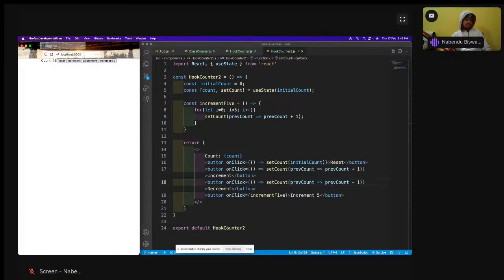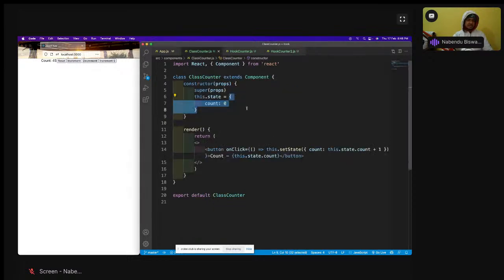Okay, so the next thing which we are going to do, as I have told, there is an issue actually with useState. Why is that issue?